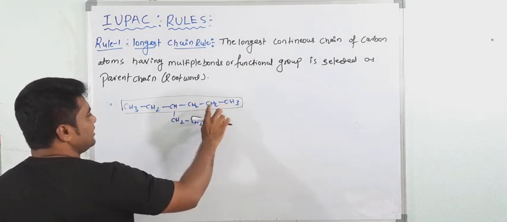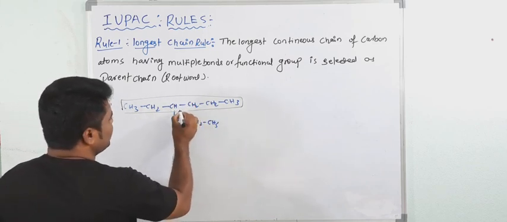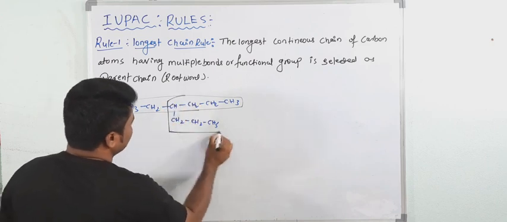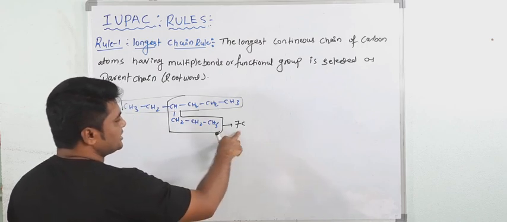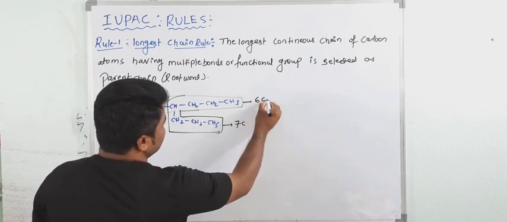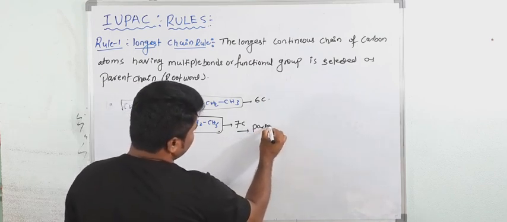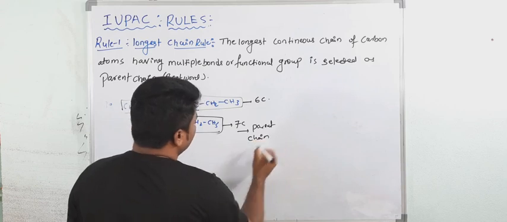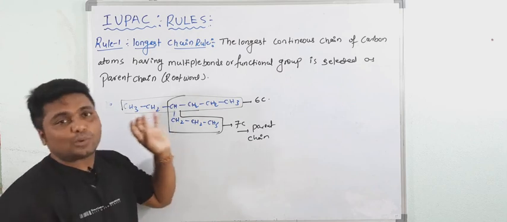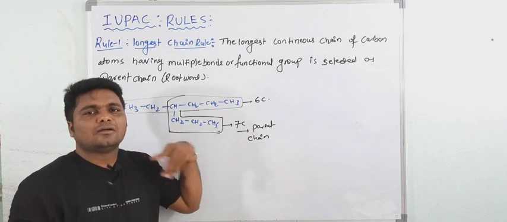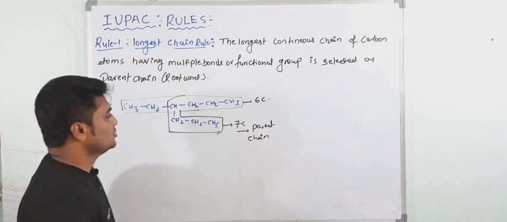So this chain contains 7 carbon atoms and the other contains 6 carbon atoms. Now which is the longest chain? This is the parent chain. Now what would be the name? Actually here the name is not important, because our concept is that we have to select only the parent chain. We will study how to give the name in further classes, but here we have to select the parent chain.